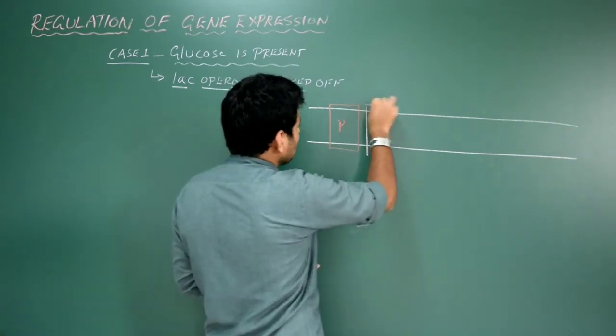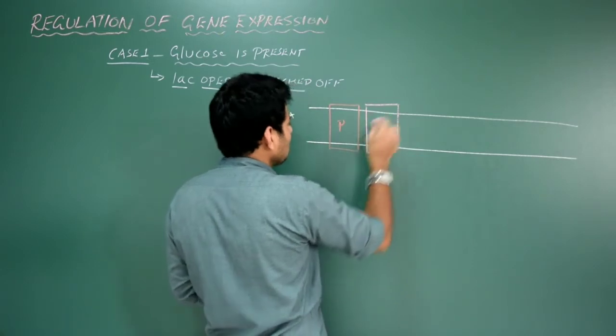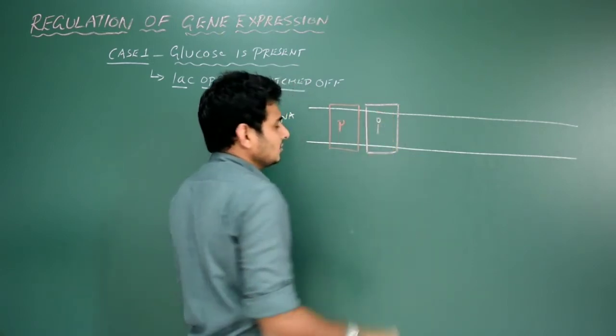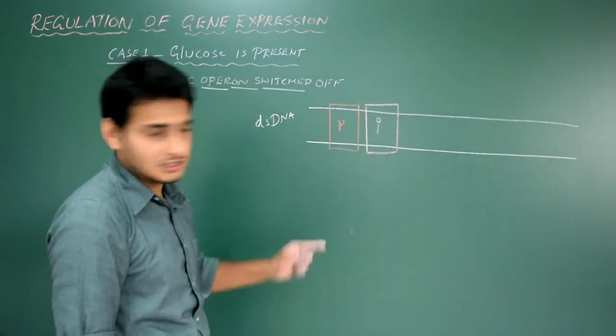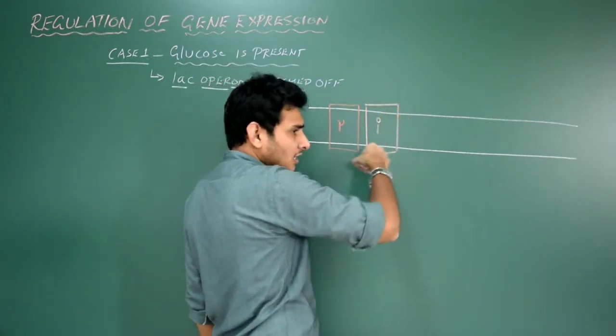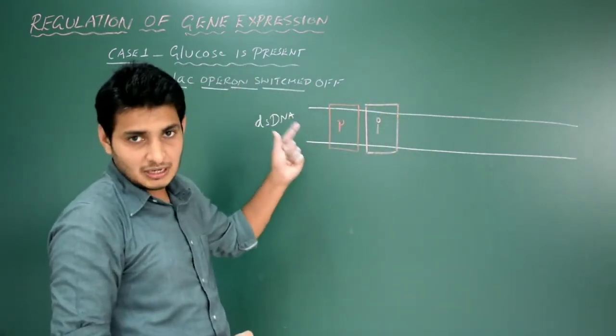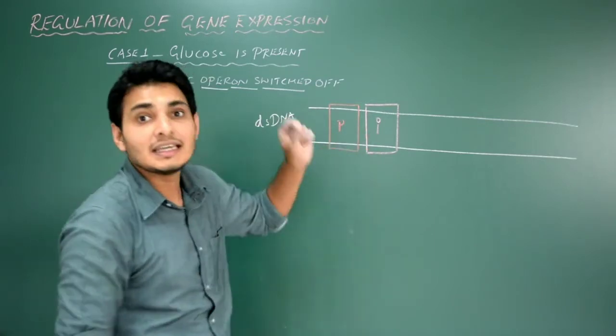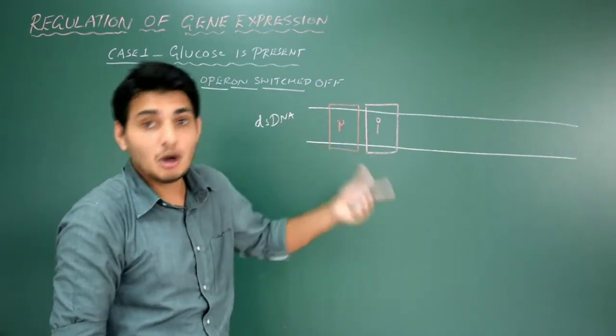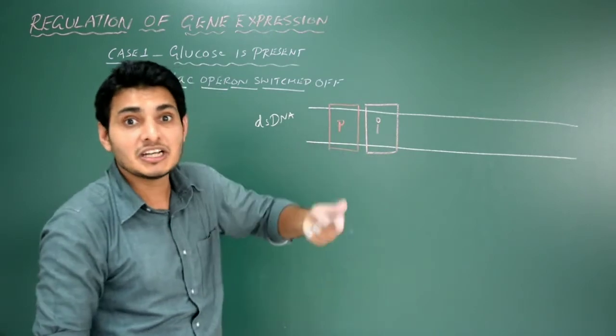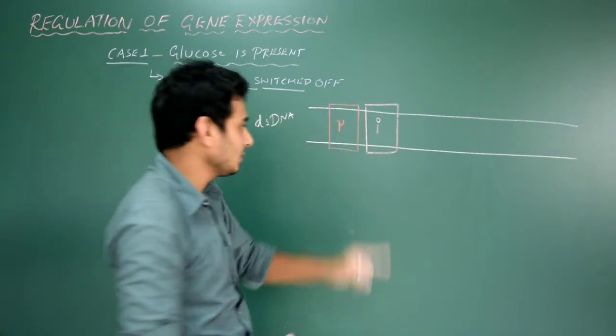And now I will use the pink color. Very close to the promoter, there is another gene, called gene I. The gene I is the regulatory gene. So you know what this gene I is? Regulatory gene. Here I for the lac operon concept, I is inhibitor. For the tryptophan operon, I is initiator, that is inducer. Are you getting my point?